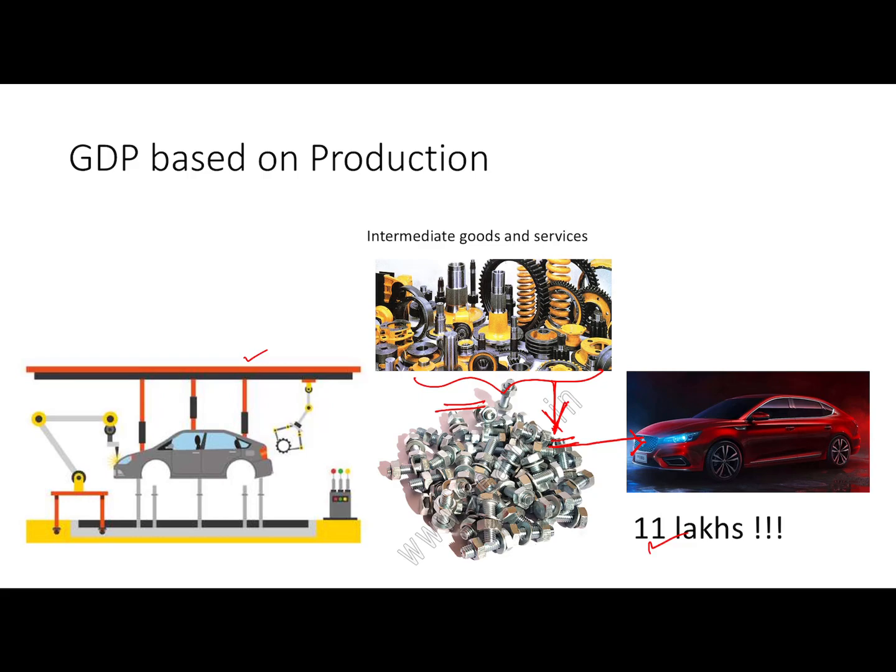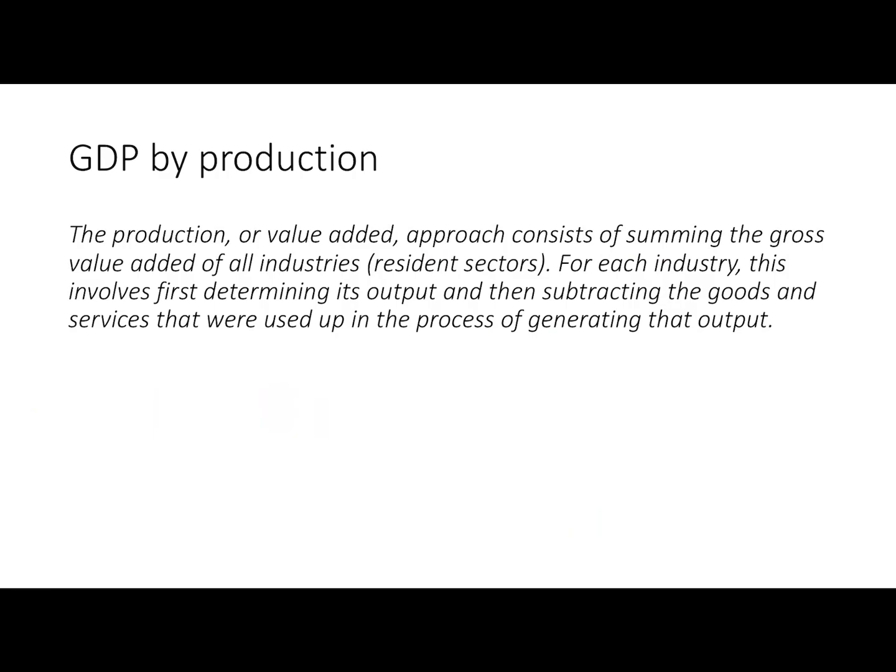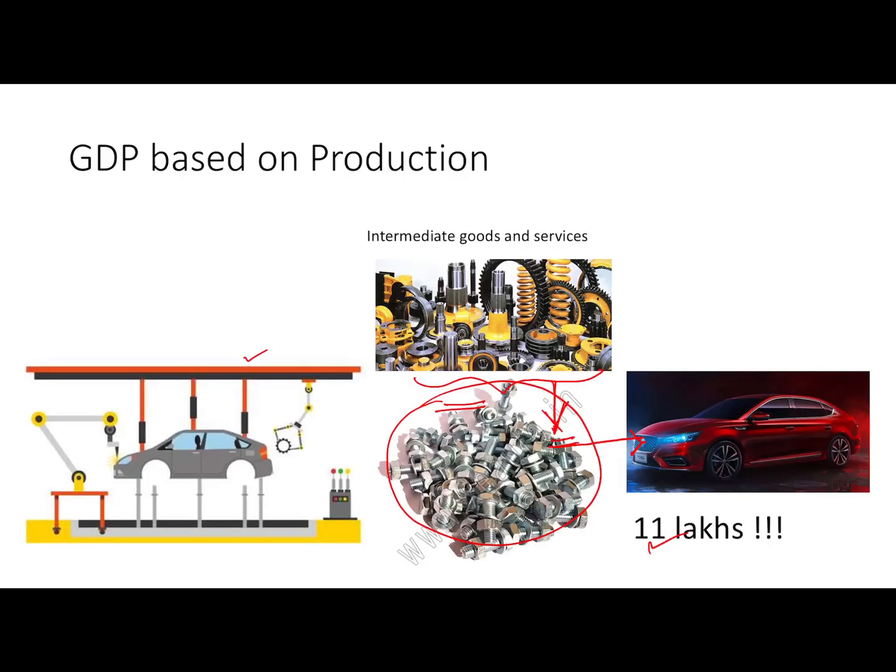So the cost of spare parts, nuts, bolts is already included in the price of the car. So we'll subtract the cost of these intermediate goods from the final good. In a similar manner, when we calculate GDP based on production, we calculate the total output of final goods and services, and from it we subtract the intermediate goods and services consumed, because the cost of this is already included in the cost of the final product. Clear? Simple it is.